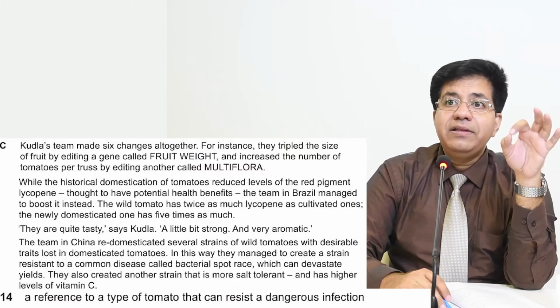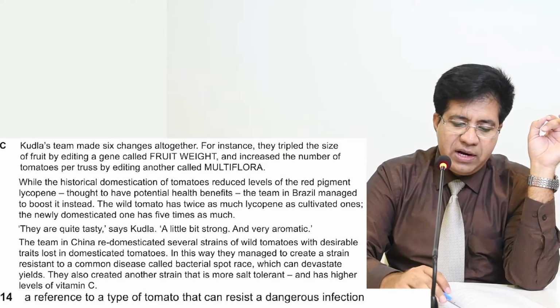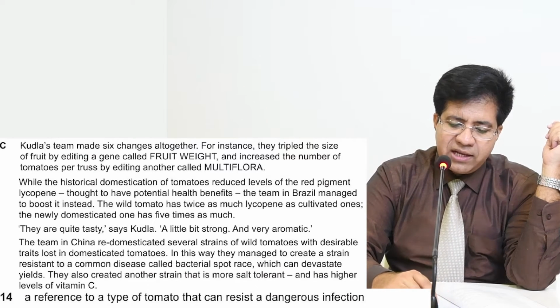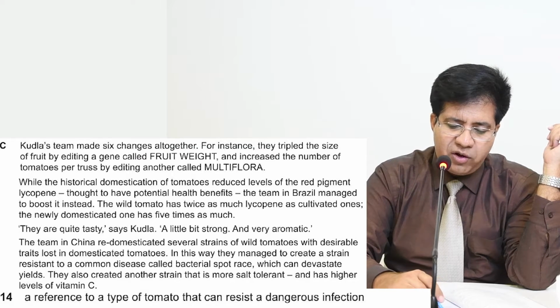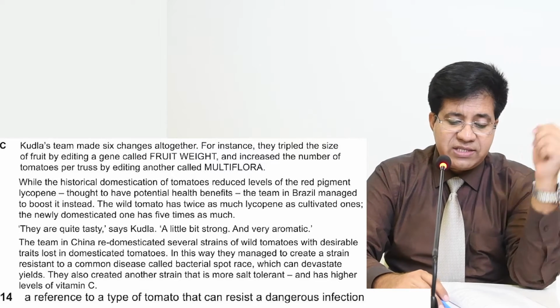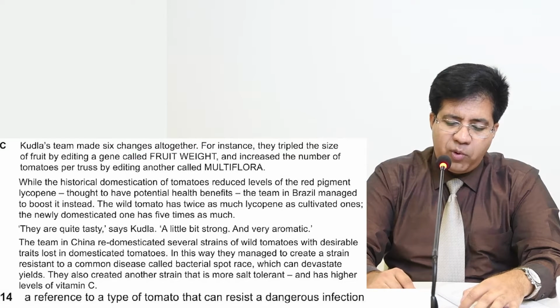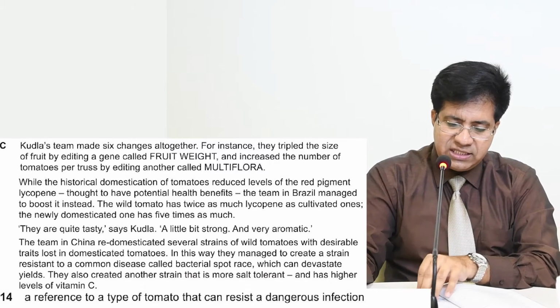Got it? Yeah. This is where we found the answer of question number 26, if you remember. I'm reading it. Section C, third paragraph. The team in China redomesticated several strains of wild tomatoes with desirable traits lost in domesticated tomatoes. In this way, they managed to create a strain resistant to a common disease called bacteria spot race. So, resistant to a common disease.